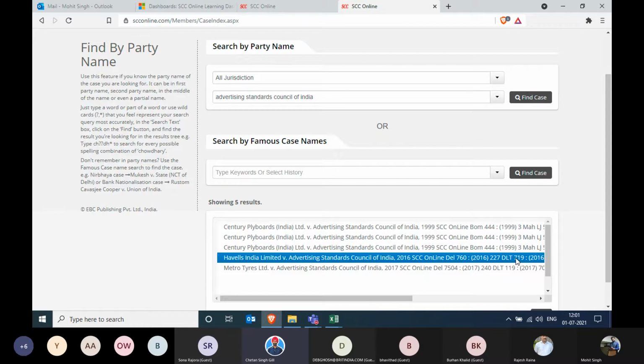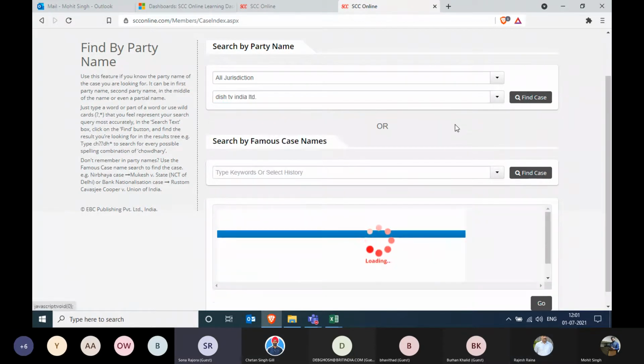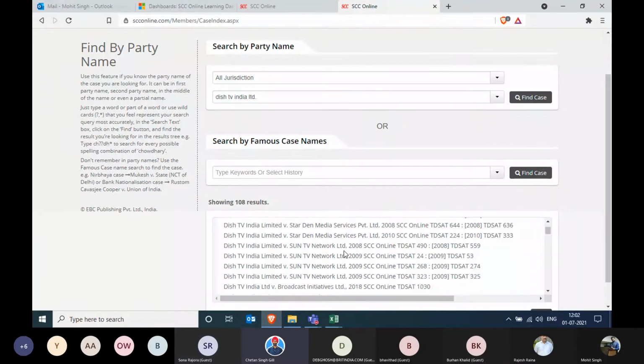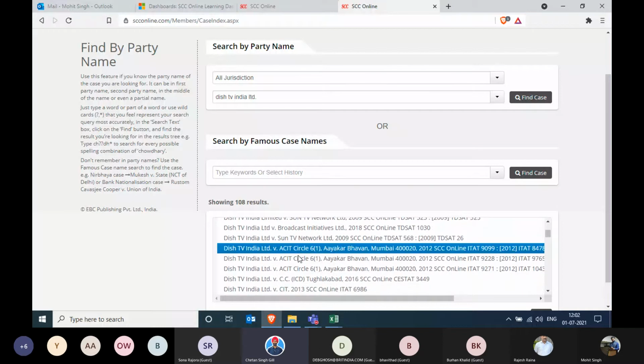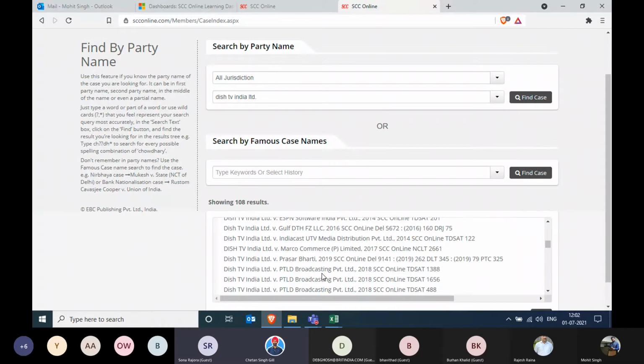The party name was Dish TV, or because Dish TV is owned by some other entity, will it be the SL Group? So we can search with the SL Group, Mr. Raina, over here. It was Dish TV India Limited versus ASCII. And was this a Supreme Court judgment, or are we going with all jurisdictions? All jurisdictions.